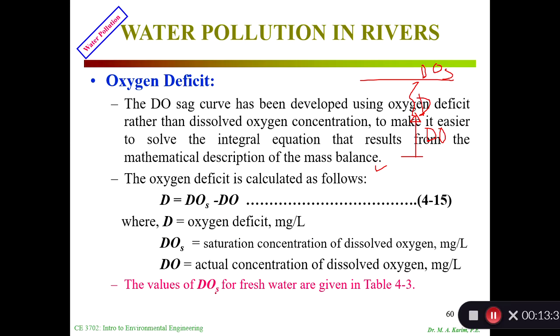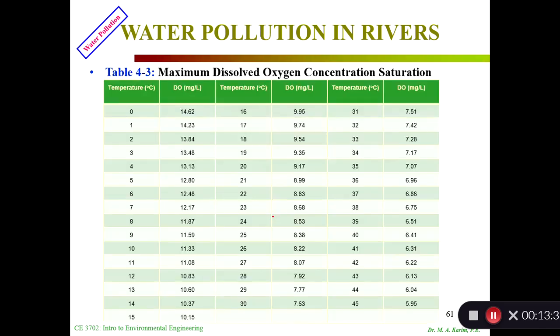The values of DOS for fresh water can be given in table 4.3. Here is the table. For 0 degrees Celsius, the saturation level could be up to this. For example at 20, it is 9.17.